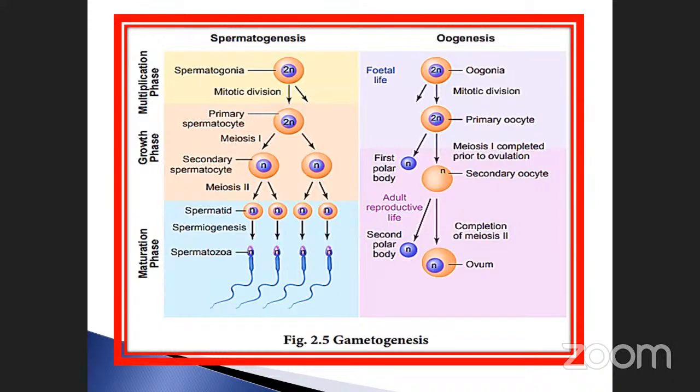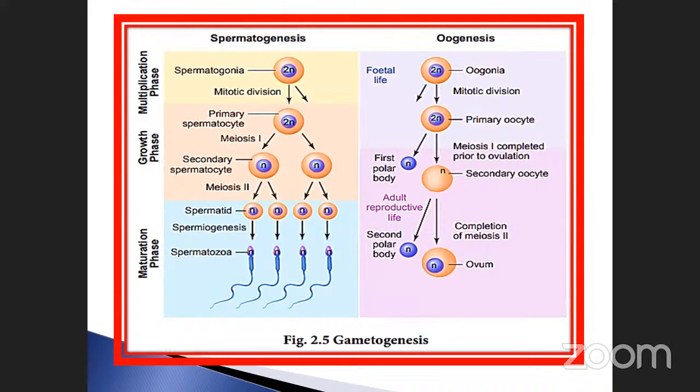In this event, spermatogenesis is divided into three phases: multiplication phase, growth phase, and maturation phase. In the maturation phase, the spermatozoa gain the ability to fertilize the ovum. So this is called a matured sperm. Okay, this is very, very important.